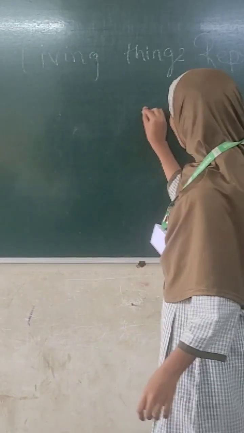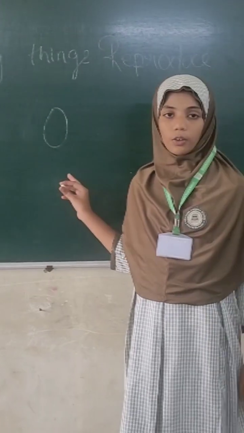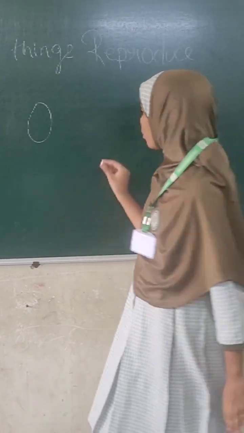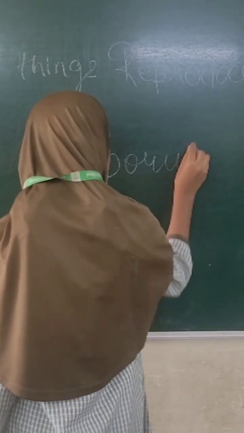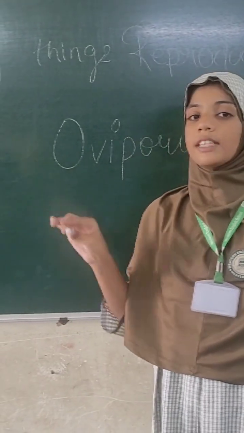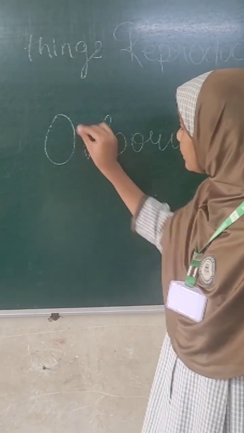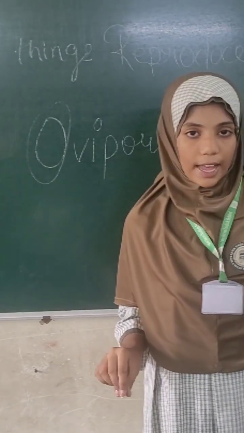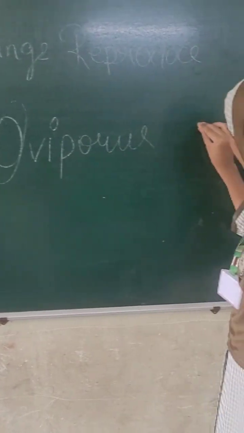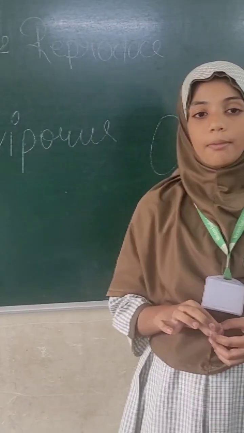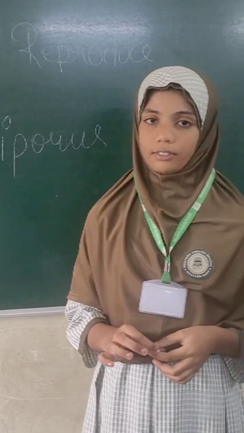Now, how can we remember oviparous? The word oviparous starts with O. If you write down oviparous, it will become more clear. It starts with O. An egg also has a shape like an O. So by this we can remember the word oviparous. Thank you. MashaAllah, very important.